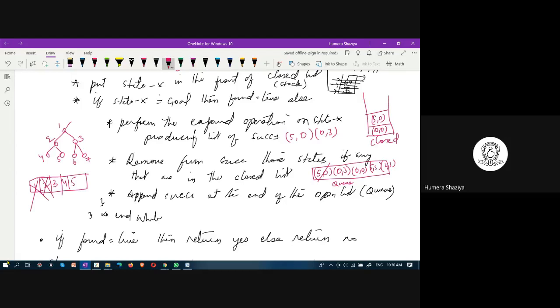Next, which one would be expanded? Which node is examined in this example? After 2, 3. After 2, which node would be expanded? After 2, 4, 5, ma'am.